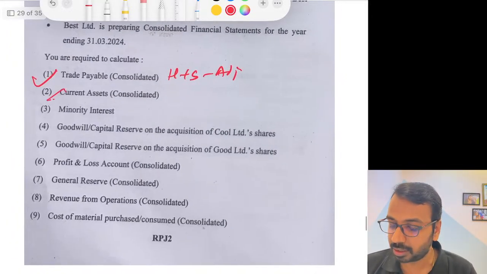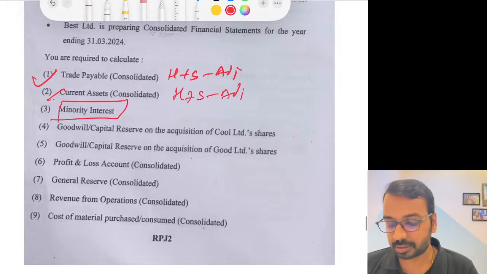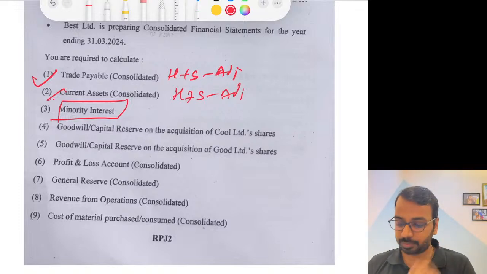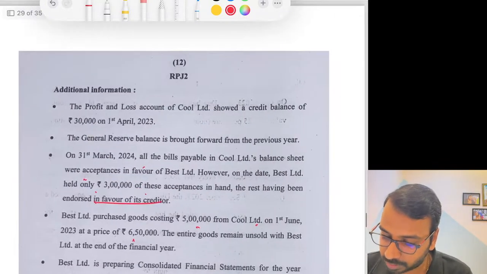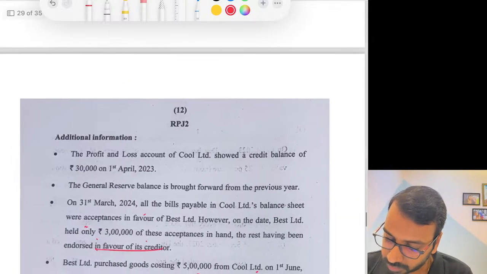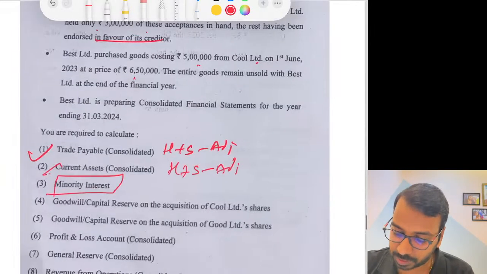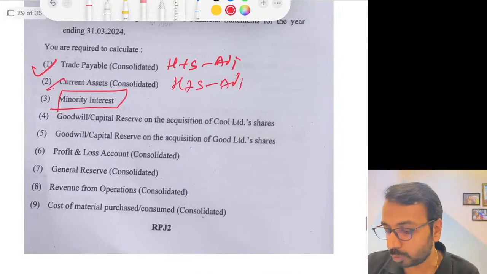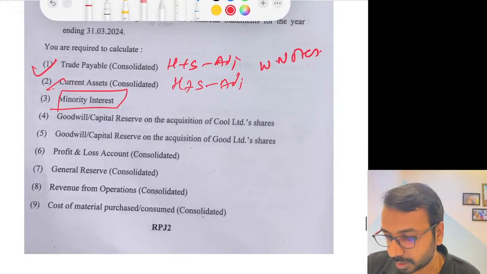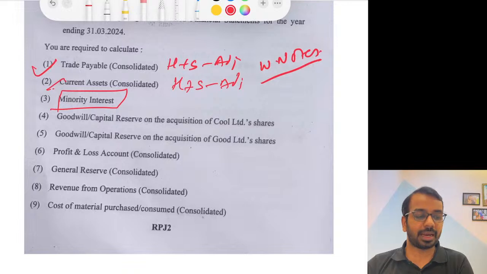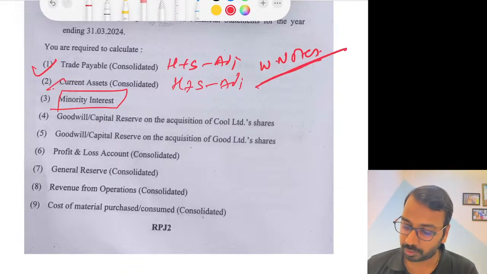Again, current assets, holding plus subsidiary minus whatever adjustments are there. Minority interest, take on the date of acquisition, add the subsequent changes. Is there any subsequent change? Yeah, P&L balance and then subsequent change. So basically, they have only asked us working notes. They have not asked us the complete balance sheet. Goodwill or capital reserve on acquisition of Pool, simple.